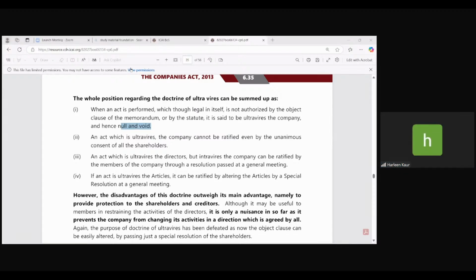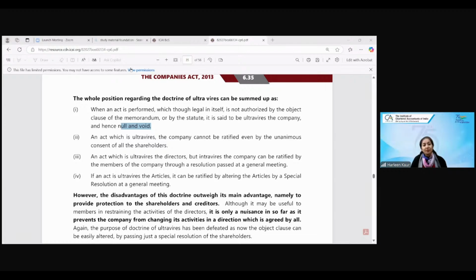Void means it is illegal, ma'am. No, it is not illegal. Void does not mean illegal. Void means that it cannot be performed. It is not valid in the eyes of law. That means it has no meaning in the eyes of law. Then it cannot be ratified even by unanimous consent of shareholders. Even if all the shareholders say, no, Riche is a very nice person, let's ratify this act, let's approve it, no, you cannot ratify. Once the act is ultra vires, you cannot ratify. All right? Thank you, ma'am.